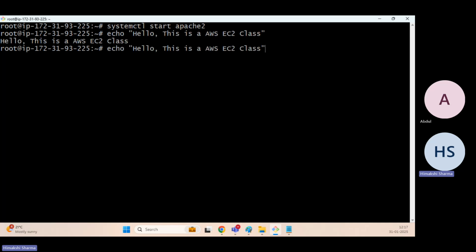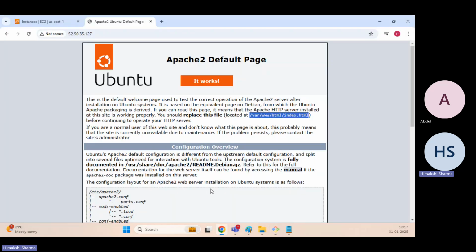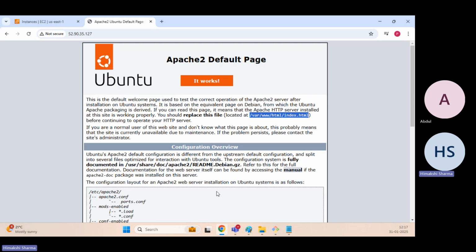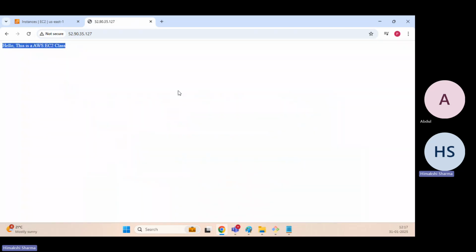So what I want with this echo is, instead of hearing it back, I want this particular path which I have copied from here. This output should not come back to my screen. It should go to this particular file. That's what I want. I will press enter. Once I press enter, if I refresh here, see, I'm getting the same output.